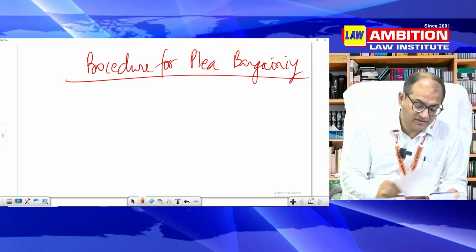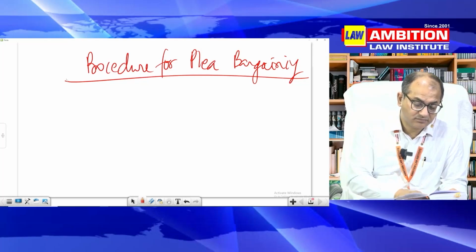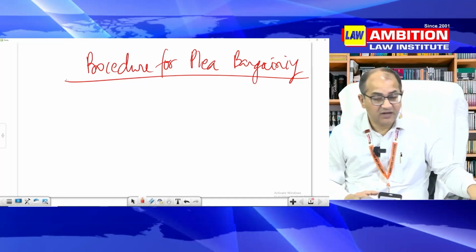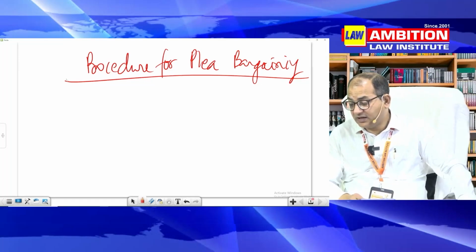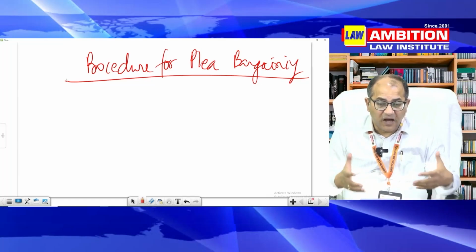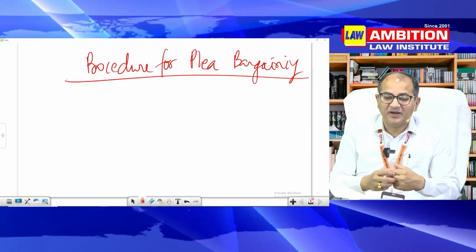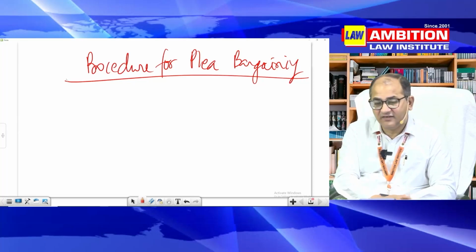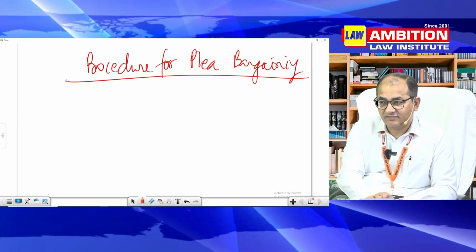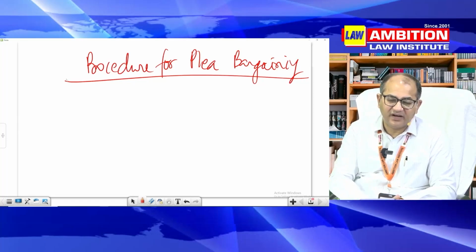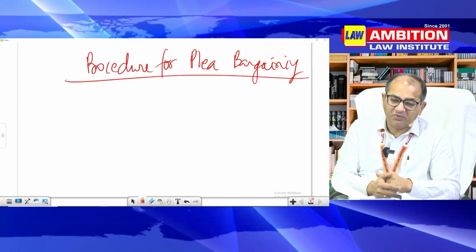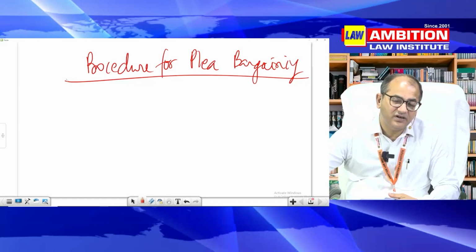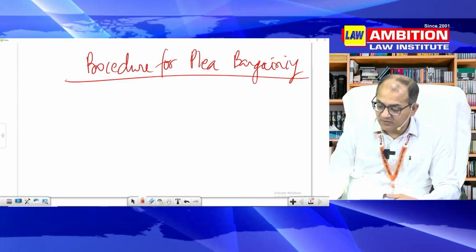Bail I have already said. Then, of course, as a lawyer, as a judge, as a student of law, you should understand how to write a judgment. So, how to write a criminal judgment? Now, see, any judgment will have fourfold parts. Fact, decision, reason. It is general. If you read any judgment, you will find it. Judgment writing can be learnt only by reading judgments. It cannot be learnt by reading books. There are many books on judgment writing, but that is not useful. You read judgments, and if you read judgments, you will understand that.